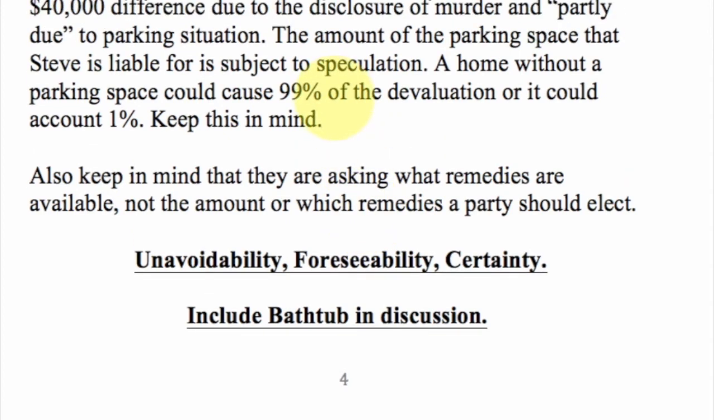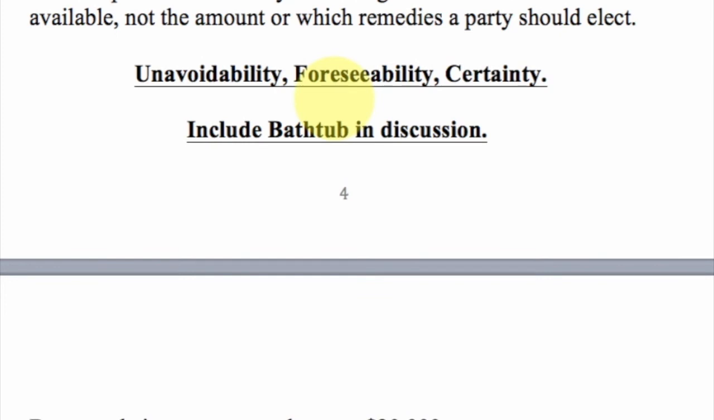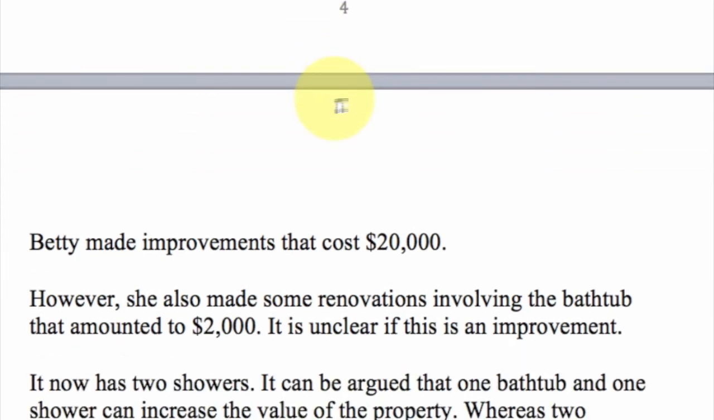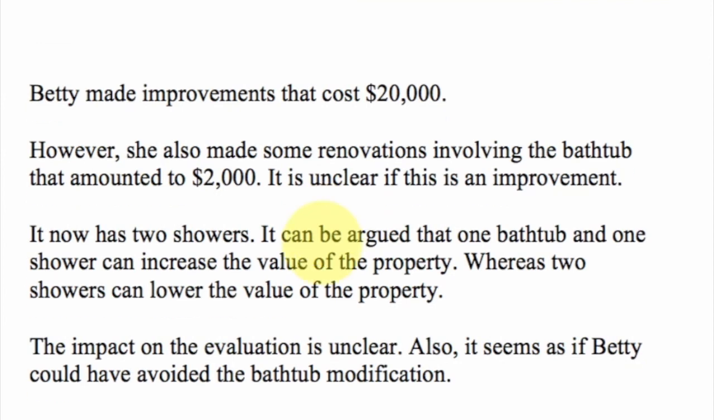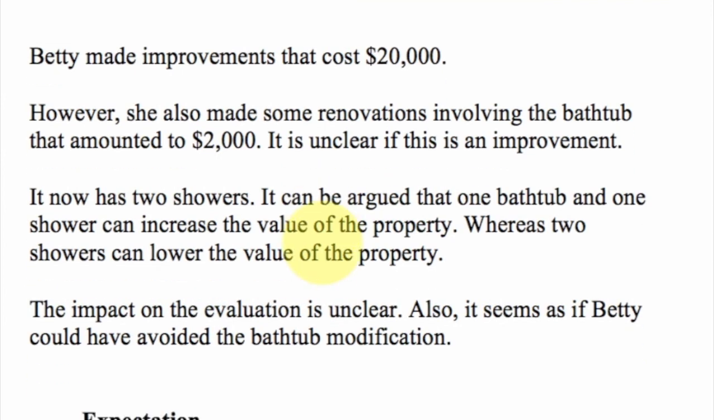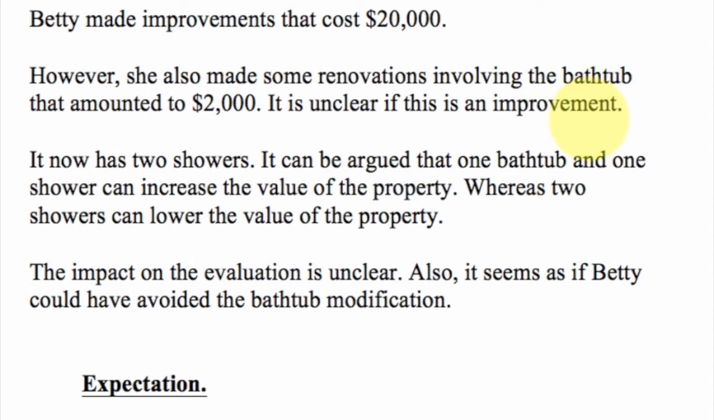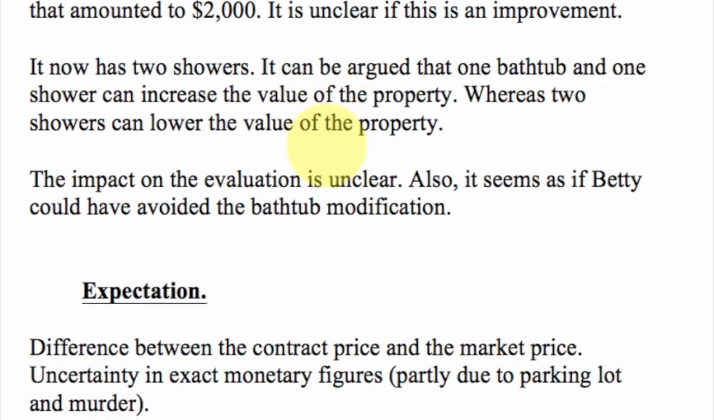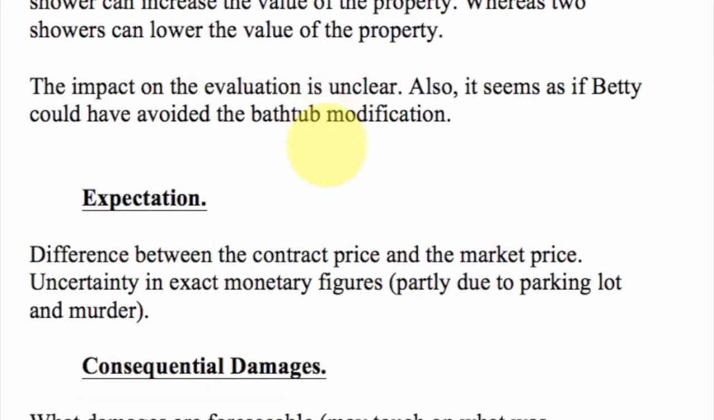Okay. So let's go ahead and go into unavoidability, foreseeability, and certainty, and let's include that discussion of that bathtub. So we knew that Betty made improvements that cost $20,000, and she also made some renovations involving a bathtub that amounted to $2,000. So it's unclear if that whole bathtub renovation was an improvement. It does have 2 showers. It can be argued that 1 bathtub and 1 shower can increase the value of the property, whereas 2 showers can lower the value. So the impact is unclear. But it does seem that Betty could have avoided the whole bathtub modification. So you just want to keep that in mind.